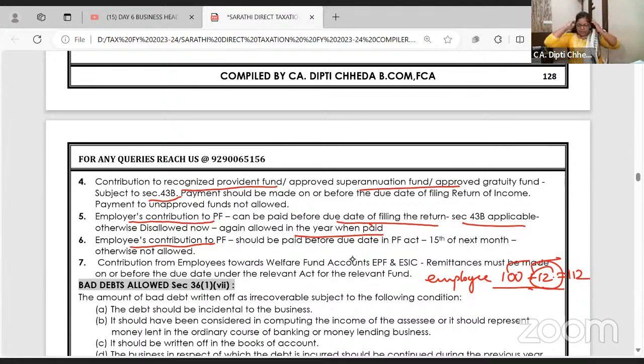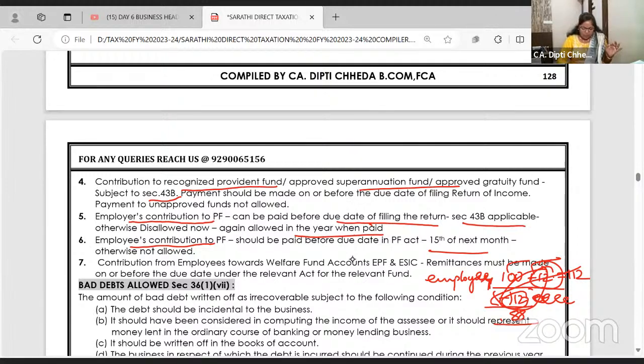Employees' contribution to PF. Employee is getting 100 salary, 12, this is employer's. This is employee's. And employee is getting a check of 88. Listen, your salary is 100, I'll give you 88 ka check, 12 rupees yours. So ma'am, should we put 24 rupees in the PF? Yes. So this 12 rupees, which I have as an employer, have to deduct and pay to the provident fund and give 88 to employee. Now this 12 rupees, if I am not paying by 15th of the next month, it will not be allowed